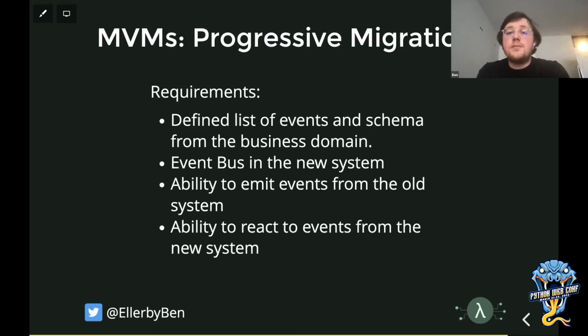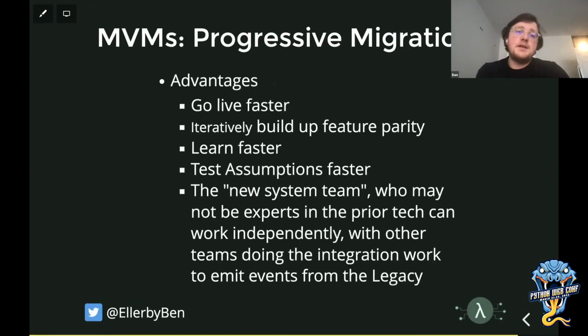We can then go build our event-driven architecture around that, and then use that as a contract for that integration layer we just talked about. We're going to need an event bus in the new system. We're building in an event-driven way. And we also need the ability to emit events from the old system into the new system, and an ability to react to events from the new system in the old system. The advantages, as I talked about briefly, are we can go live faster.